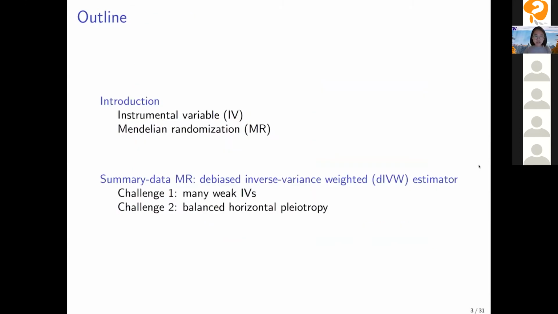This is the outline of today's talk. First, I'll introduce instrumental variable and Mendelian randomization. And then the focus of today's talk will be about the debiased inverse variance weighted estimator in summary data Mendelian randomization. Specifically, we will talk about how the DIVW estimator deals with many weak instruments and balanced horizontal pleiotropy.